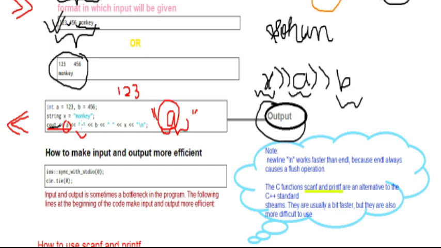b is not between the inverted commas, so the value will be printed. So this will be 456. And again the space and then the value of x. The value of x is monkey. Here you have to observe that the string takes the value between these two inverted commas, and this is very important, because when you compare strings also, you use these inverted commas. So here it will print monkey.